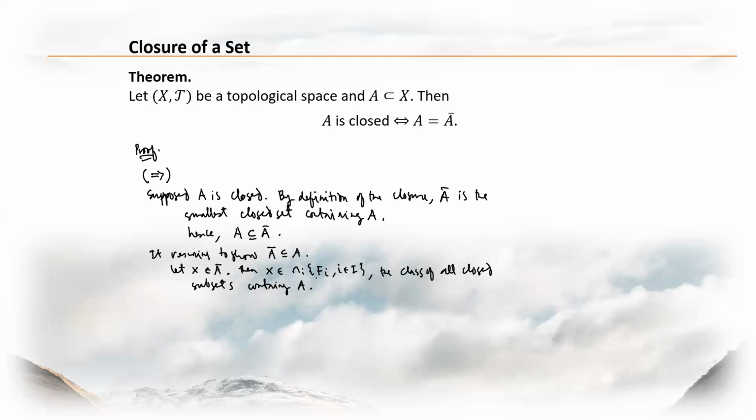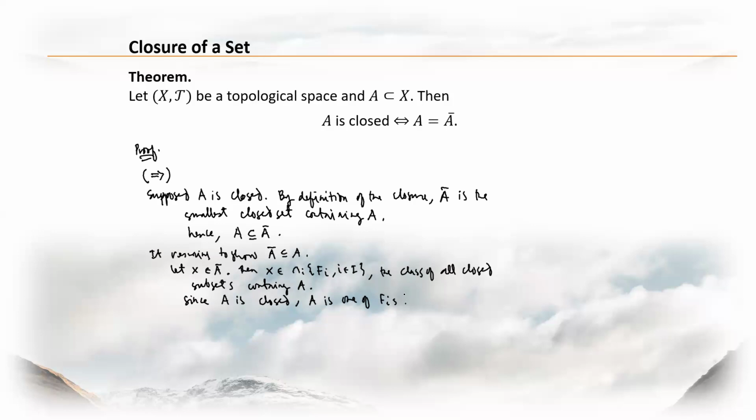So since A is closed, that means that A is one of the F sub i's. Our F sub i's are the closed subsets containing A.